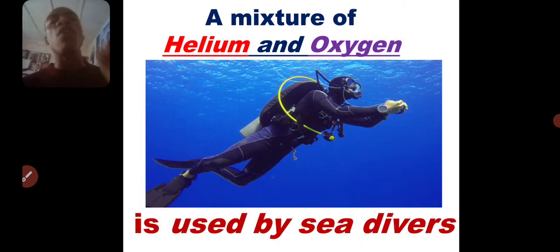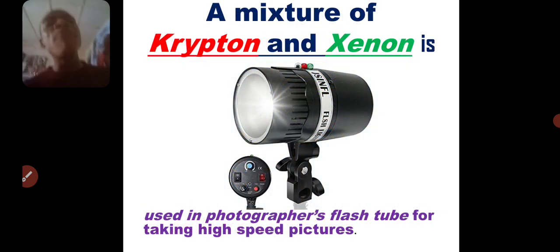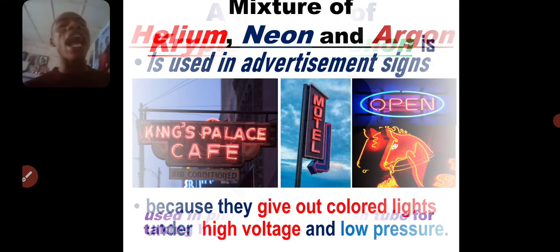Now, mixtures of noble gases can also be applied in some places. For example, sea divers use a mixture of helium and oxygen when diving through the sea. A mixture of krypton and xenon, this is a JAMB question, is used in photographer's flash tubes for taking high-speed pictures.